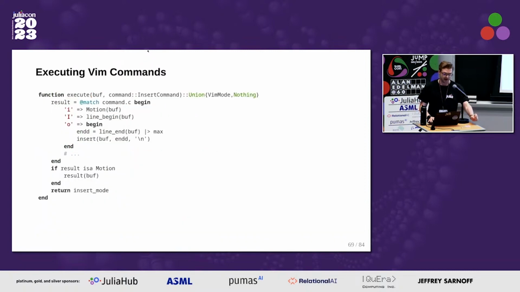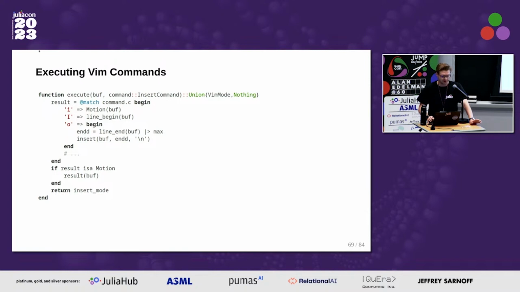So this is what one of the execute methods looks like. This is for the case of the insert command. For the insert command there are a handful of different versions of it, right? You can use A to append, I to go to insert mode immediately, O to create a new line. And there are method implementations for all of the command subtypes.